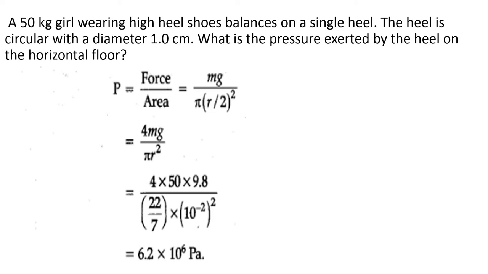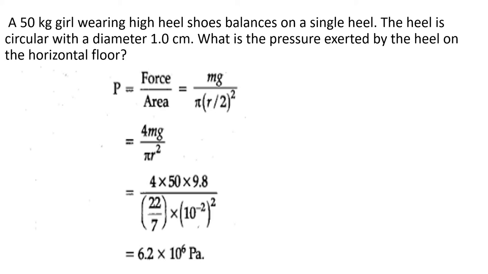That's why here they have considered it as diameter, okay. That's why it is written as (r by 2) whole square, and if you square it, 4 will be there, that 4 will go to the numerator, so you will get it as 4 mg by pi r square. Here actually that r stands as the diameter, okay. Is it clear? So here r is the diameter. By considering r as the diameter they solved this problem.